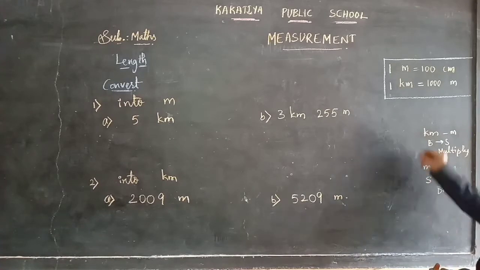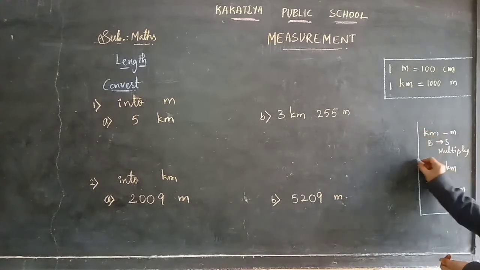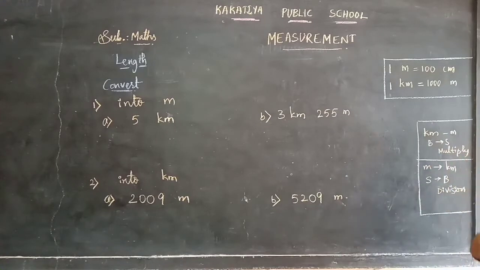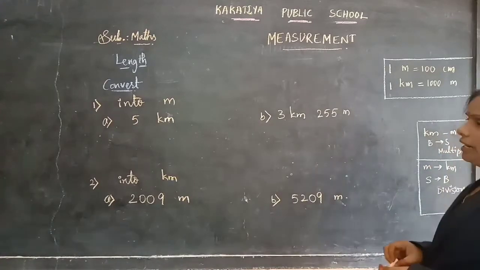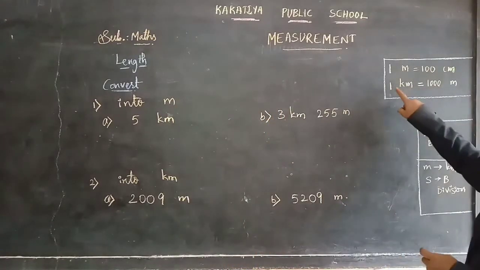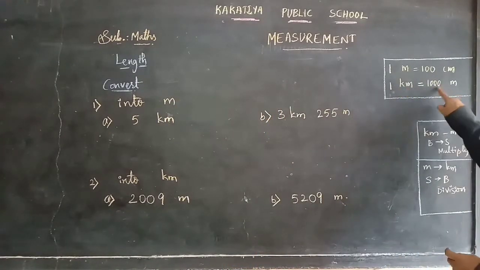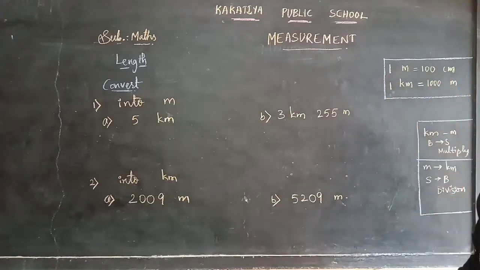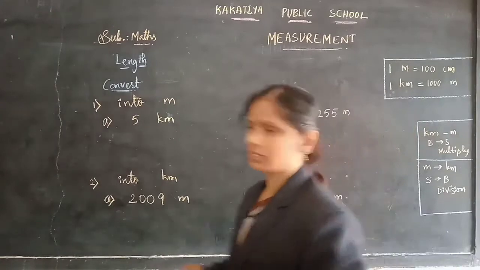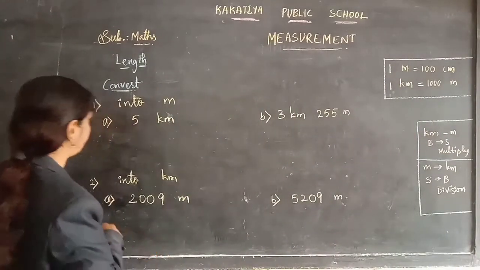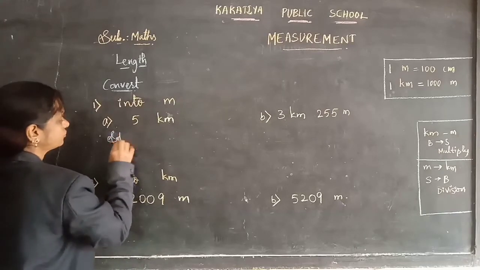Smaller measurement to bigger measurement when you are converting, you need to do division, and bigger measurement to smaller measurement when you are converting, you need to do multiplication. And have a look here, kilometers and meters. Here you see, 1 kilometer is equal to 1000 meters. We need to take this step now. 1 kilometer is equal to 1000 meters. Why? Because the given question is related to kilometers and meters. Come on, have a look at the solution here.